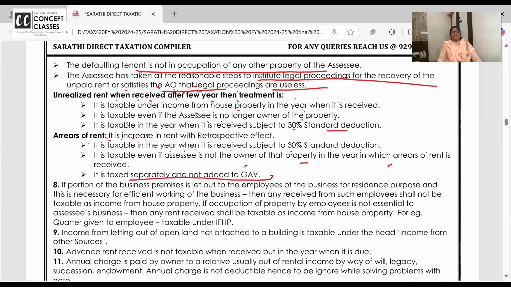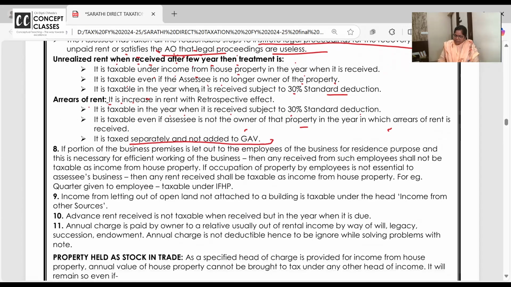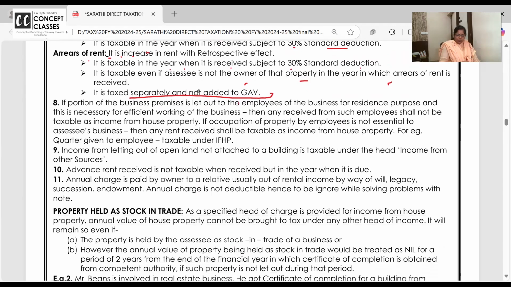Don't add it in the GAV. This is my dialogue. I have not copy-pasted it from anywhere. Arrears or unrealized rent, whenever it is received, don't add it in the GAV, tax it separately with 30% standard deduction. Okay, right. Some small pointers are there which are beautiful concepts.